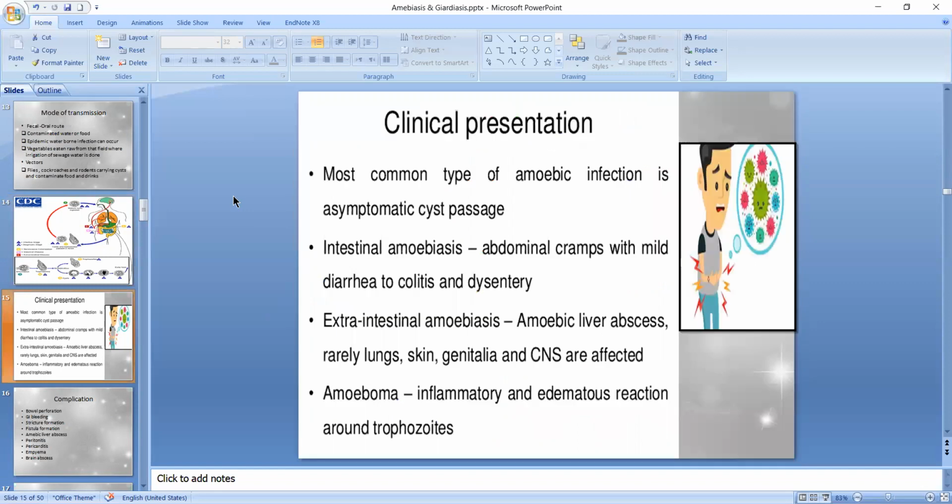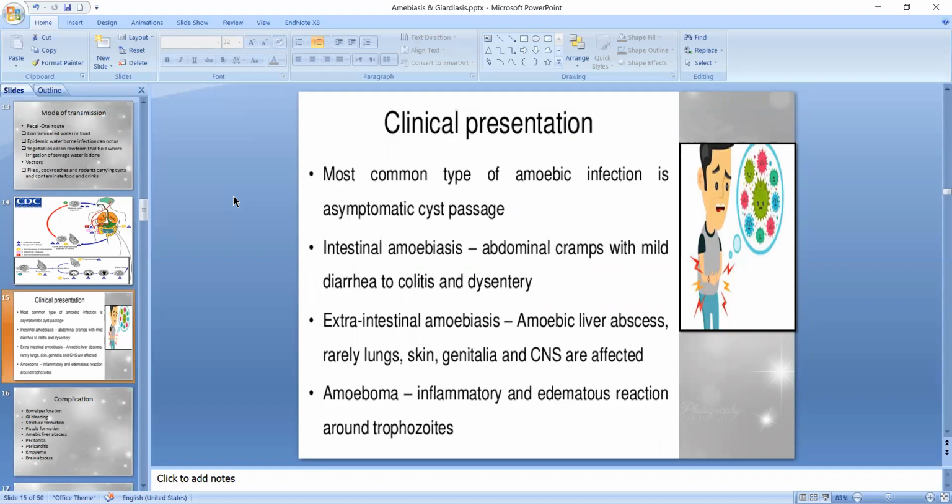Clinical presentation. The most common type of amoebic infection is asymptomatic cyst passage. In intestinal amoebiasis, there are abdominal cramps with mild diarrhea, progressing to colitis and dysentery. Amoebic liver abscess occurs, and skin, genitalia, and CNS are also affected.